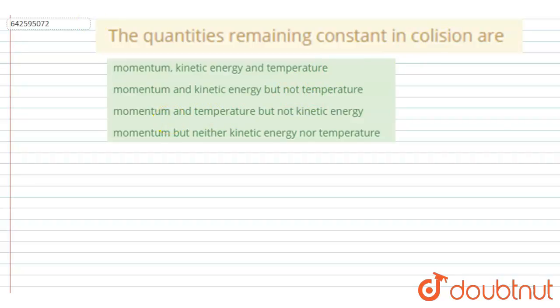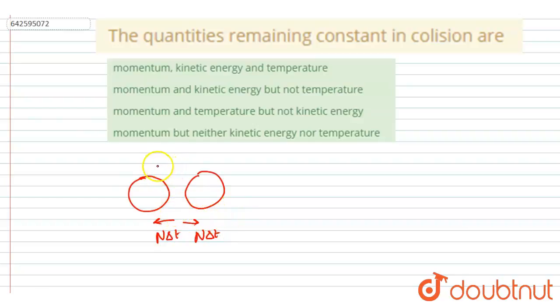Hello everyone, the quantities remaining constant in a collision are. So if you analyze any collision, what will happen during collision? Let's take two bodies and the two bodies collide. So during the collision, both will be acted on by a normal reaction that will be very high in magnitude,